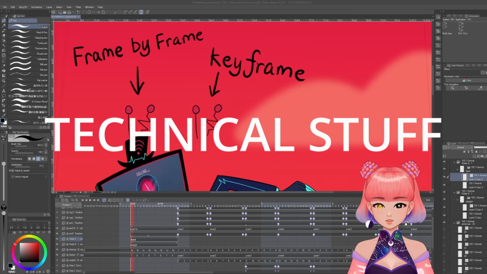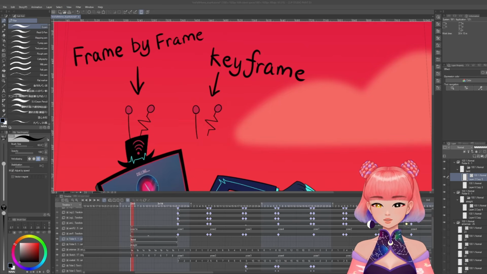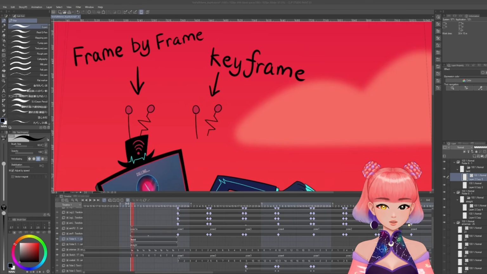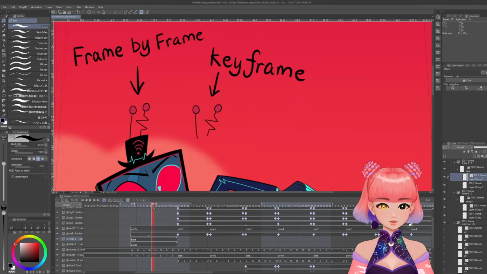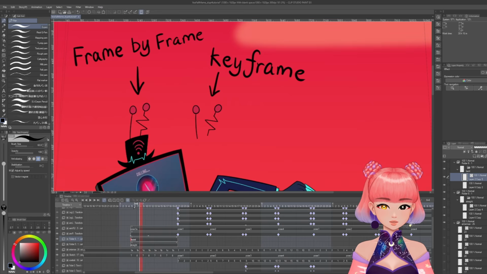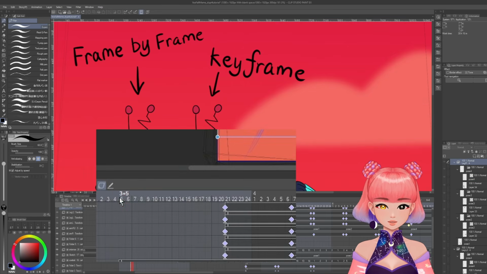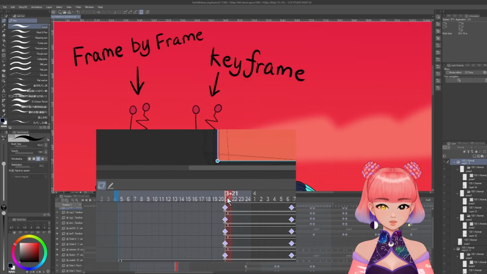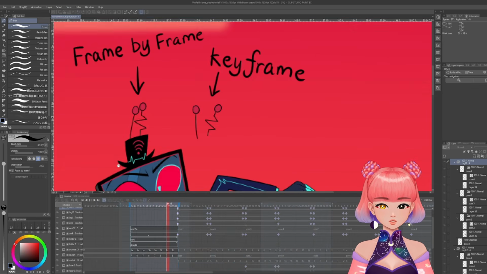Now the technical stuff. I'm going to show you guys the difference between frame by frame and keyframe animation. So I'm just going to use this little section as an example here. So let me set this as the start frame, and let me set this as the end frame. So now we're just working with this short little section here.